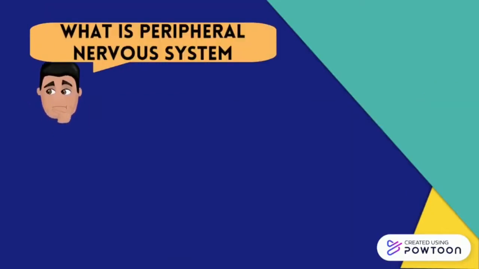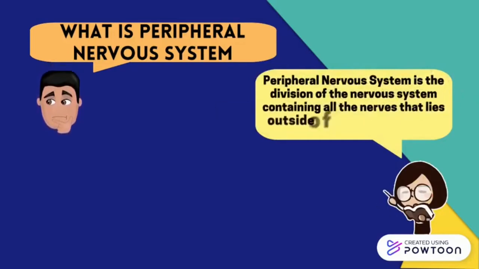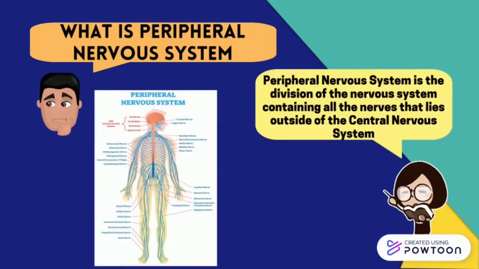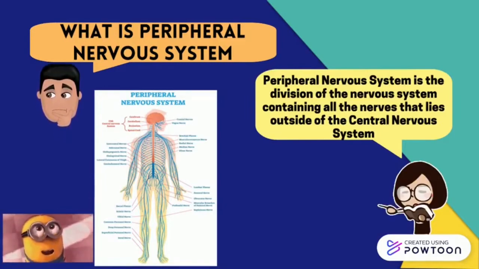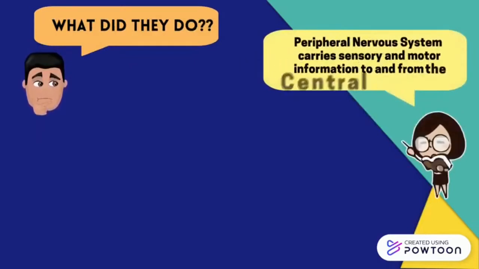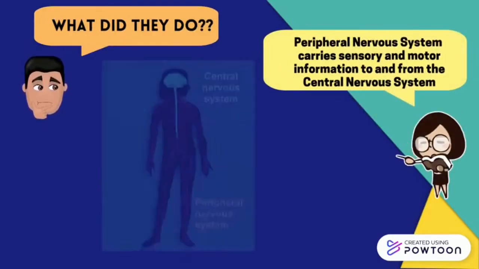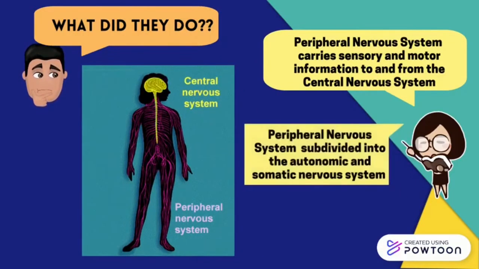What is peripheral nervous system? Peripheral nervous system is the division of the nervous system containing all the nerves that lies outside of the central nervous system. What did they do? Peripheral nervous system also carries sensory and motor information to and from the central nervous system. Peripheral nervous system is subdivided into autonomic, which has involuntary control movement, while somatic nervous system has voluntary movement.